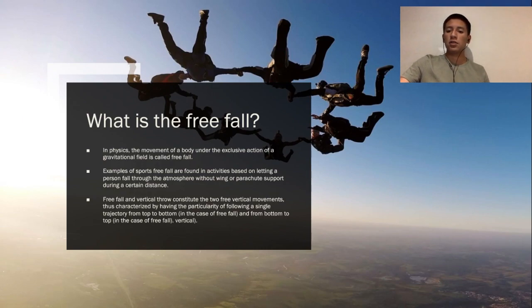Free fall and vertical throw constitute the two free vertical movements, those characterized by having the particularity of following a single trajectory from top to bottom in case of free fall, and from bottom to top in case of vertical throw.